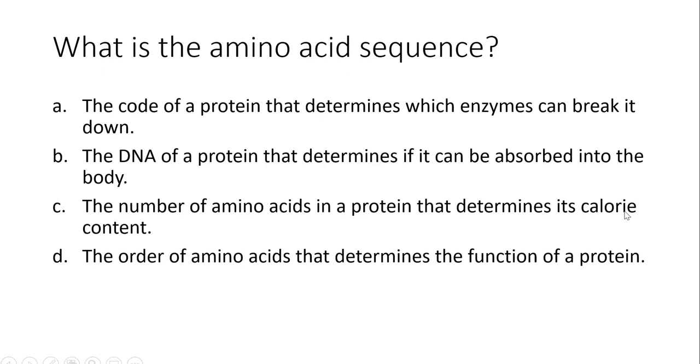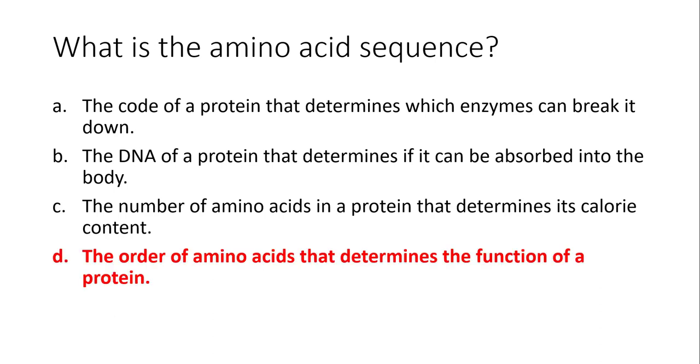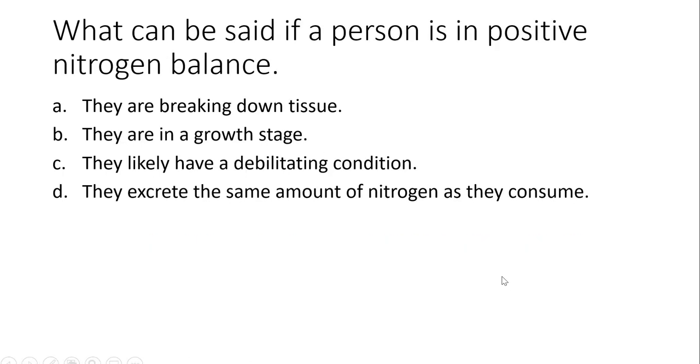Next question, what is the amino acid sequence? So we know that the amino acid sequence is the order of amino acids that determines the function of a protein. And what can be said if a person is in positive nitrogen balance? So positive nitrogen balance occurs when you have more nitrogen being consumed in the form of protein, more coming in than what you are excreting. So in that case, we would know that positive nitrogen balance is in a growth stage.